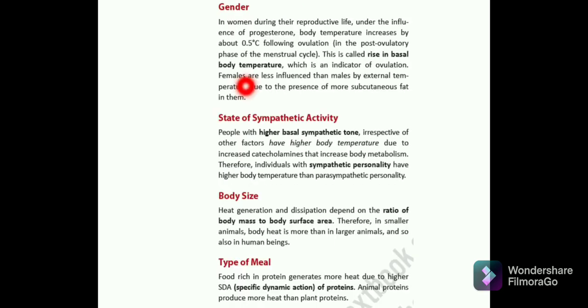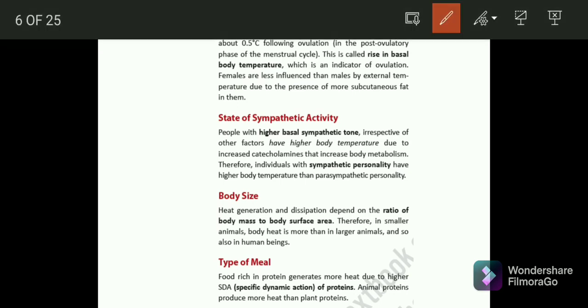Then comes the gender. Now in women during their reproductive life, under the influence of progesterone, this progesterone causes increase in the basal body temperature. This body temperature increases by about 0.5 degree following the ovulation, in the post ovulatory phase of the menstrual cycle, and this raises the basal body temperature. This question is asked multiple times in your AIIMS and NEET PG.